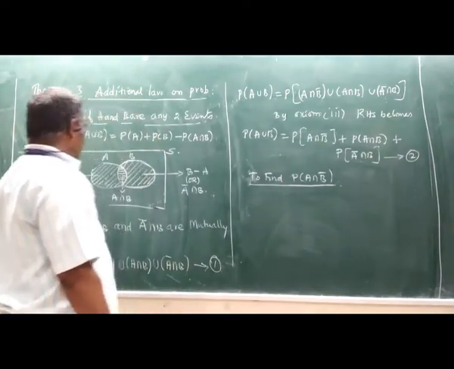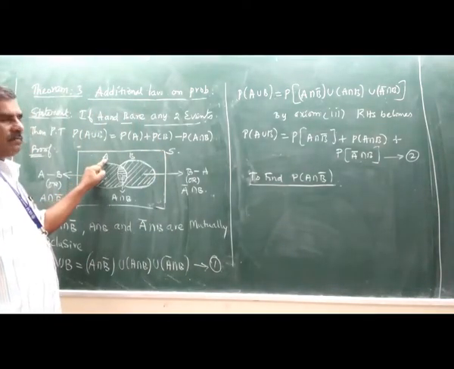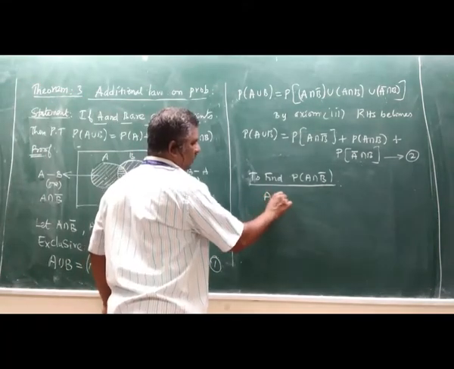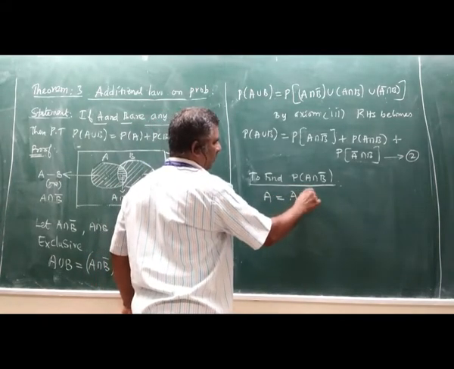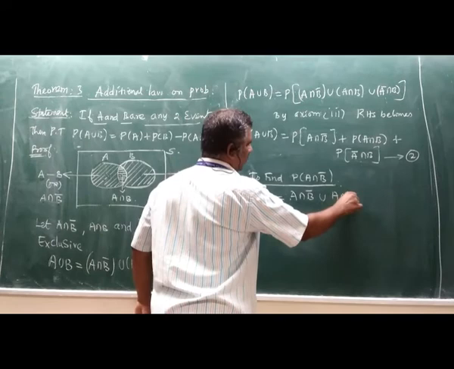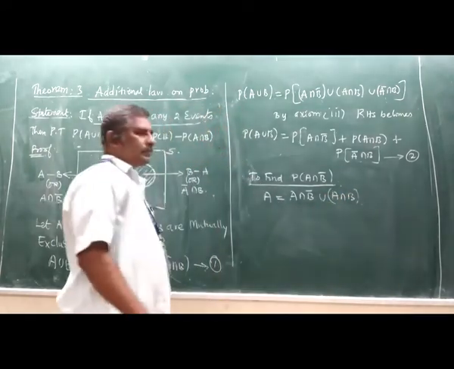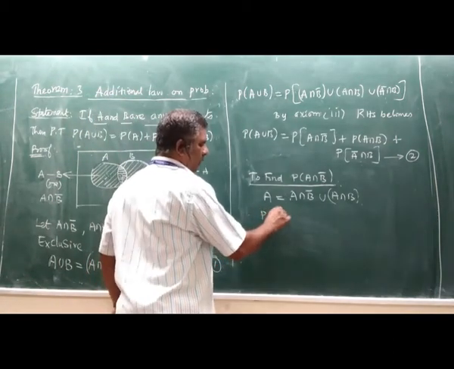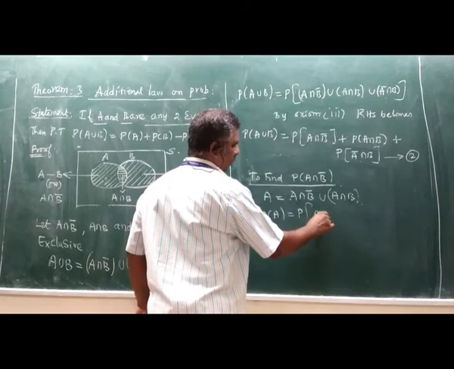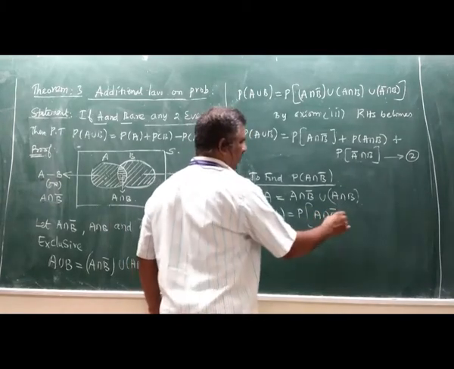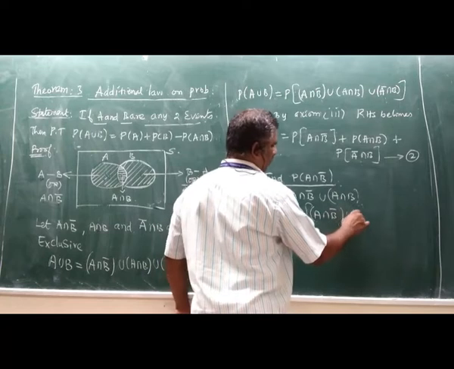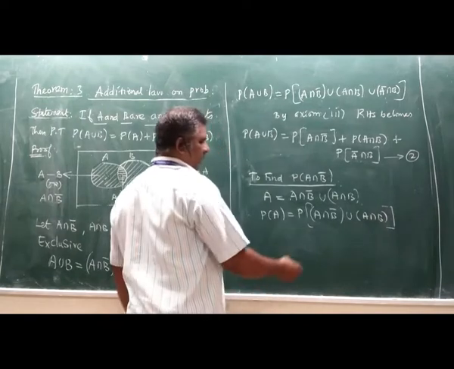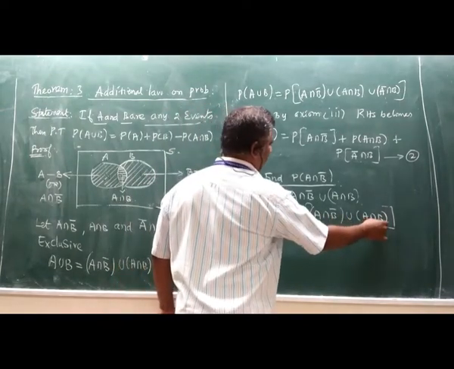Now you can see here, from this diagram we can write that A can be written as A intersection B bar union A intersection B. Taking the probability on both sides. Probability of A equal to probability of A intersection B bar union A intersection B. But A intersection B bar and A intersection B are mutually exclusive.